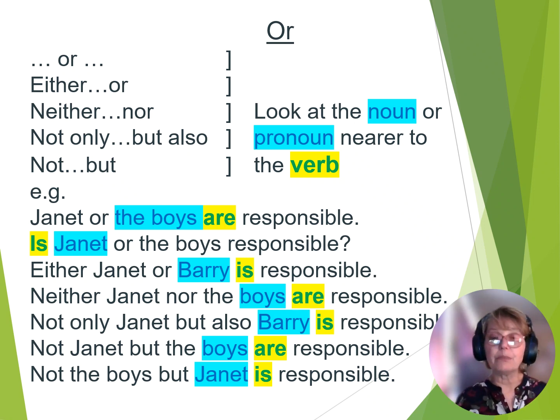Not Janet, but the boys are responsible. We know to look for the pronoun. The boys would become they. If it was the boy, it would have been he, and then it would be he is. It would be singular, as we see in the next sentence with Janet. Not the boys, but Janet is responsible. Then we're going to quickly look further.